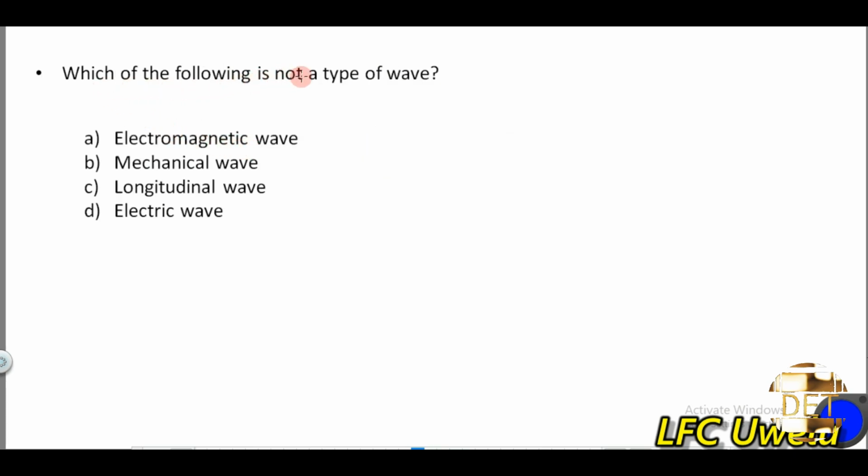Which of the following is not a type of wave? So electromagnetic wave, yes, it is a type of wave. Mechanical wave, yes, it is a type of wave. Longitudinal wave, yes, it is a type of wave. Electric wave is not a type of wave. So the correct answer to this question is what? Option D. Electric wave is not a type of wave.